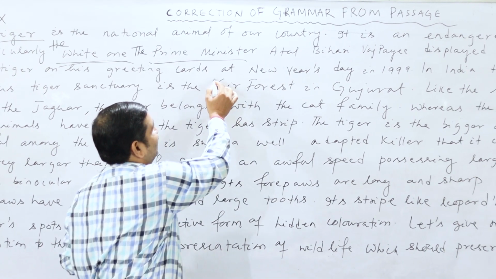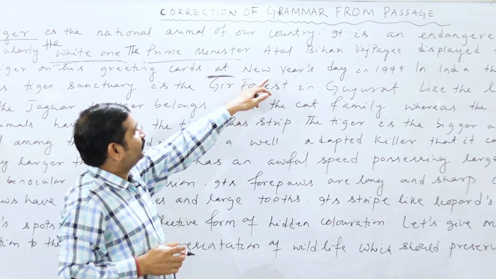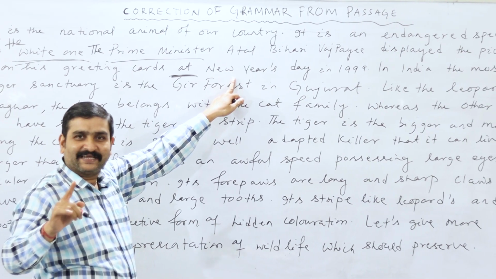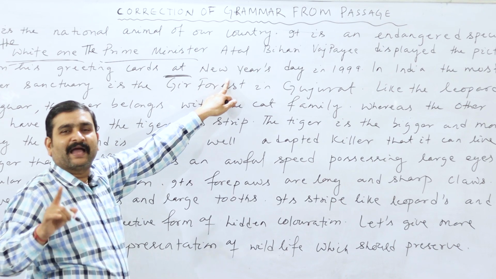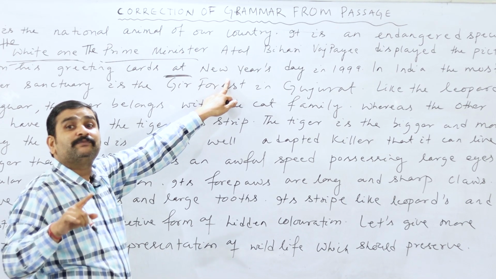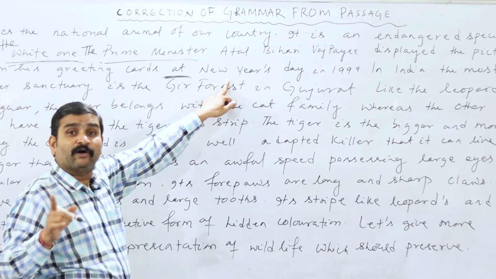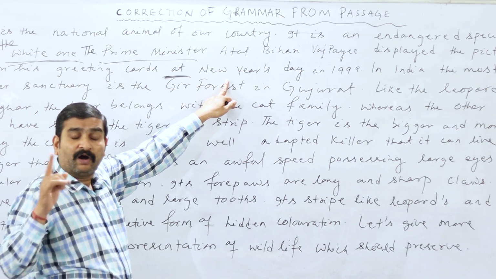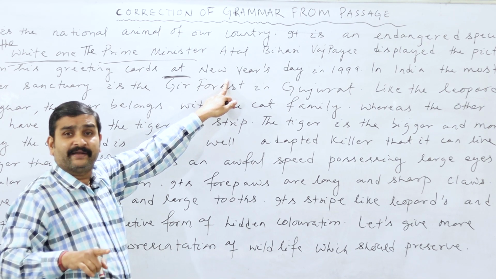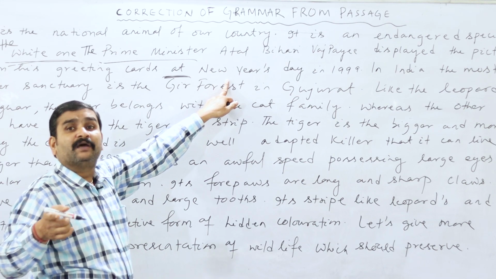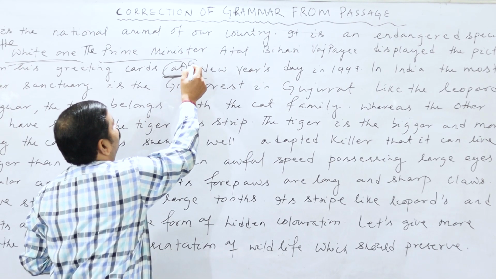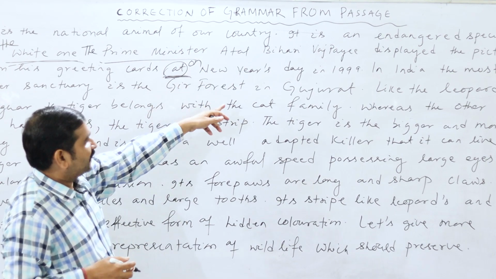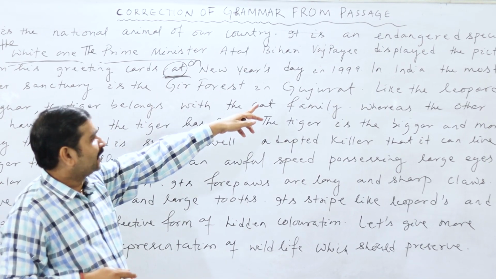This is the other mistake. Look at New Year's Day. New Year's Day is a particular day, and before day, according to grammar rule, we have to use on. On Monday, on Tuesday, on Wednesday, on Thursday, on New Year's Day. That's why the preposition, you know, is on New Year's Day in 1999.